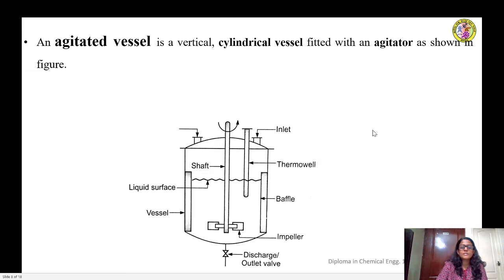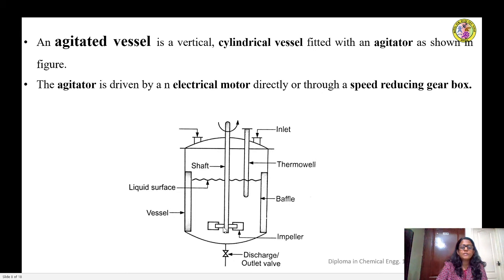So let us now understand the structure or the construction of an agitated vessel. Usually this is a vertical cylindrical vessel which is essentially fitted with a suitable kind of agitator, as shown in the figure. So this is a vessel, usually cylindrical in cross section. Then this is the agitator that is incorporated to achieve the purpose of agitation.